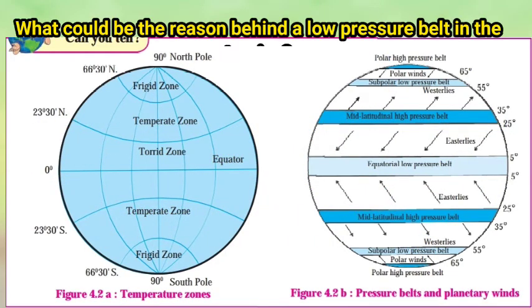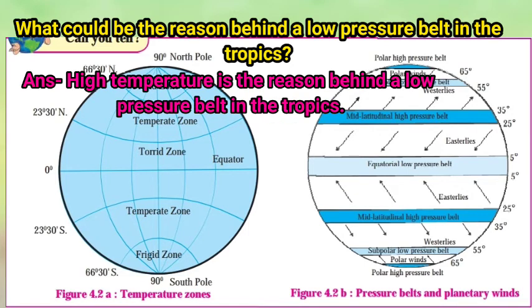Next question, what could be the reason behind a low pressure belt in the tropics? So children, we had learned that temperature and air pressure are closely related. If the temperature is high, then air pressure is low. And the torrid zone or tropical zone is the high temperature area of the earth because the sun rays fall perpendicular in this region. Therefore, temperature is high in this region. As a result, the air pressure is low in this region. So children, the reason behind a low pressure belt in the tropics or torrid zone is the high temperature of this region.